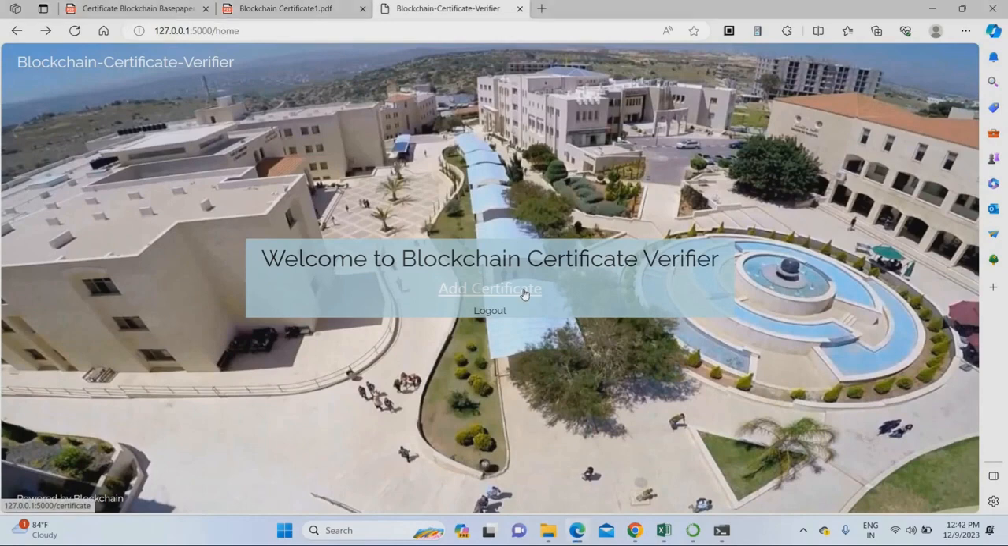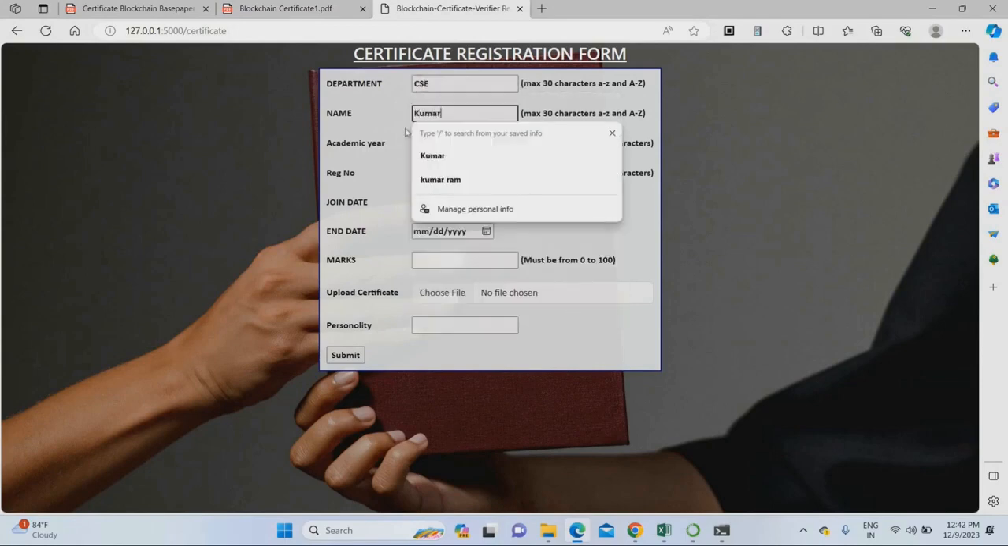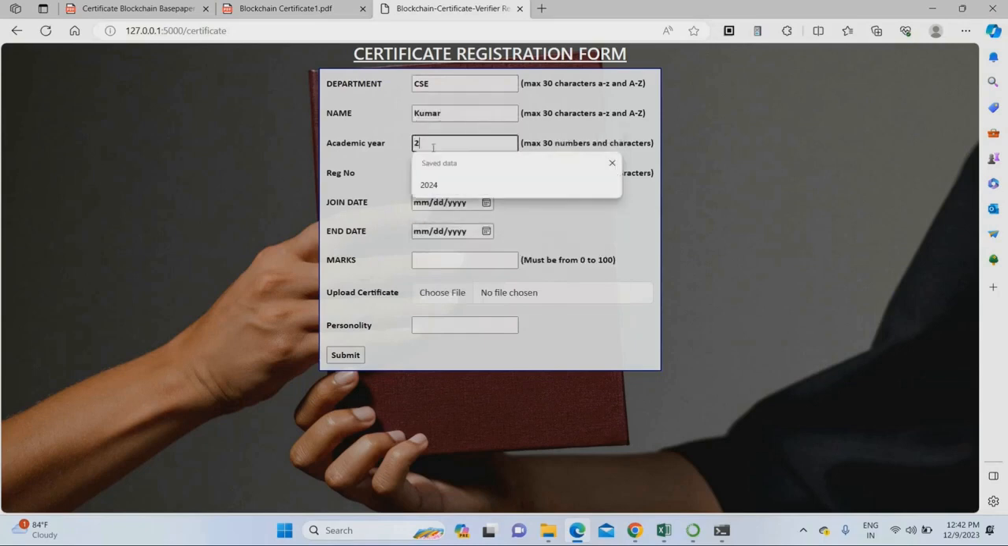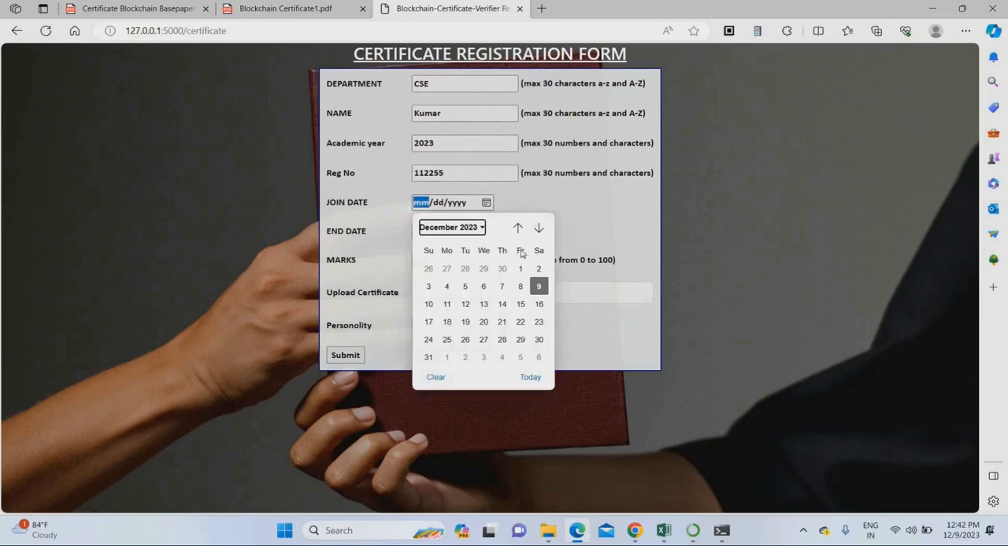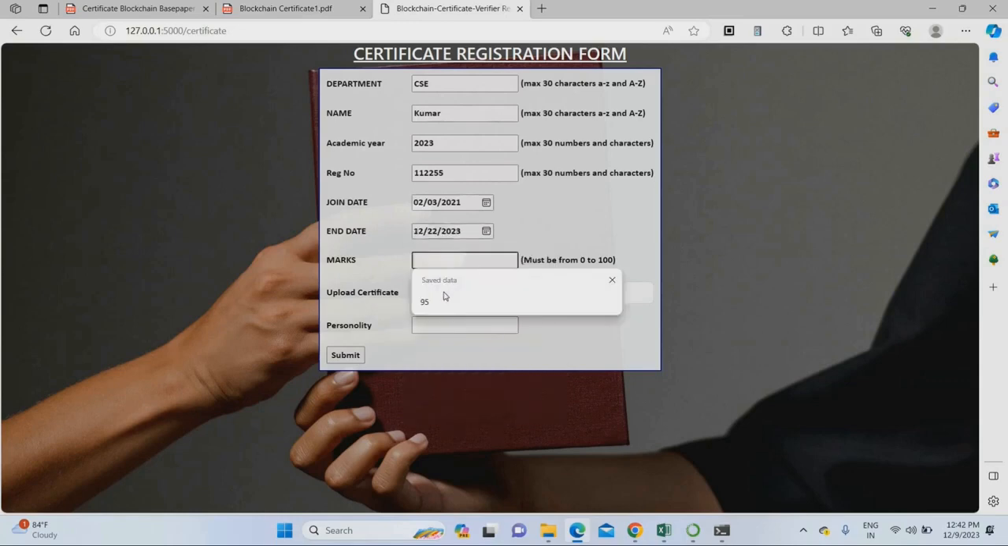Let's add one new certificate. Just go to add certificate. I'm giving the student name as Kumar. Student department as CSE. Academic year will be 2023. Registration number, I'm giving 112255. Joining date for the student, I'm giving February 2021. And the end date will be December 22, 2023. This is the end date.